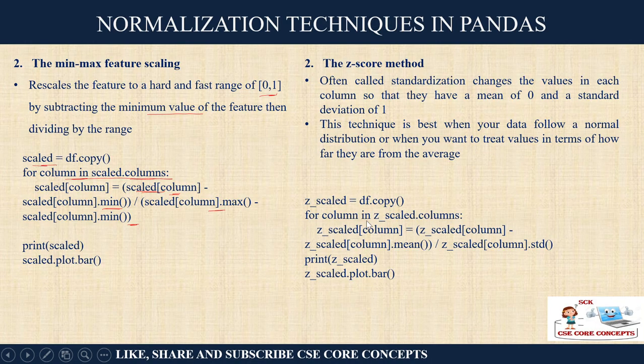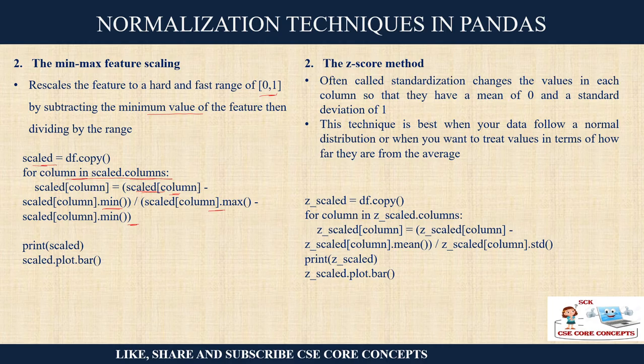Okay, normalized. Third method is the Z-score method. It is often called standardization. It changes the values in each column so that they have a mean of 0 and standard deviation of 1. Okay, so it is changing in such a way that they get a mean value of 0 and standard deviation as 1. So this technique is best when you want to have a normal distribution.